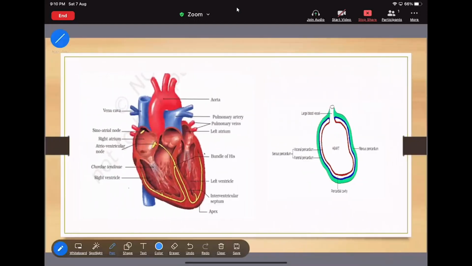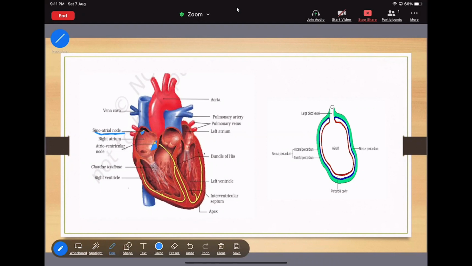See, this one is the sinoatrial node, whereas this one is the atrioventricular node. Then what is the basic difference between the SAN and AVN, the atrioventricular node? The first difference is that the sinoatrial node, or the SA node, is the pacemaker, whereas the AV node is the pace setter. This is the first difference.